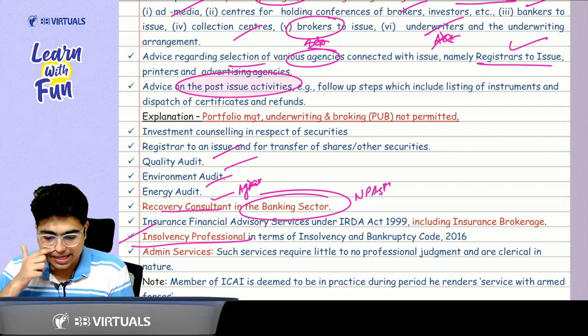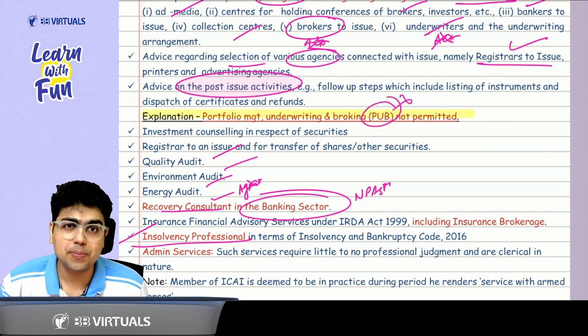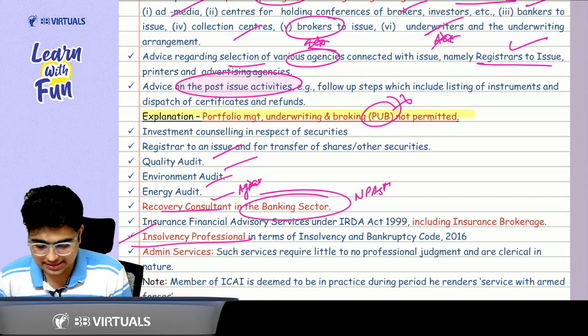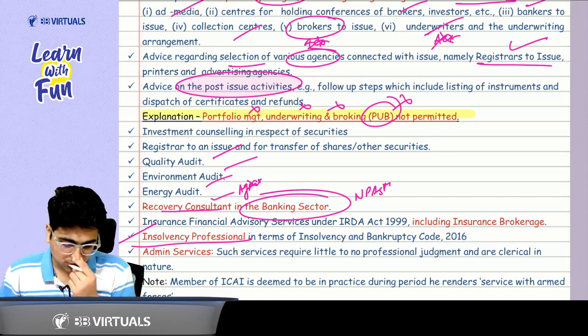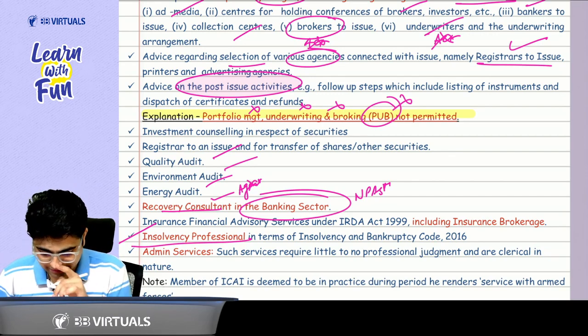Okay. Plus, after the issue, can I help in the post issue activities? The answer is yes. Remember this one thing, I can't go to a pub. Okay. I can't go to a pub, sir. Pub means portfolio management services, underwriting and broking services. These three services are not allowed to a chartered accountant. Acha, tell me one thing.